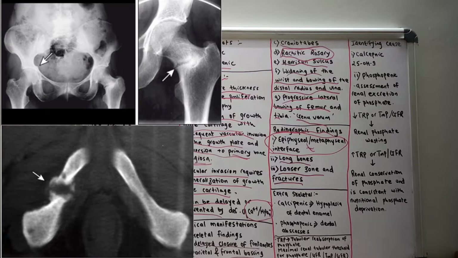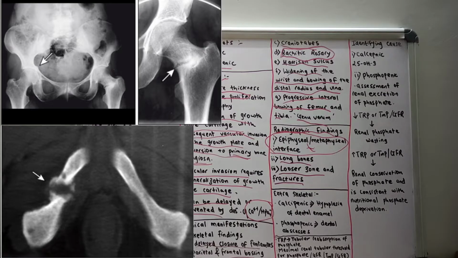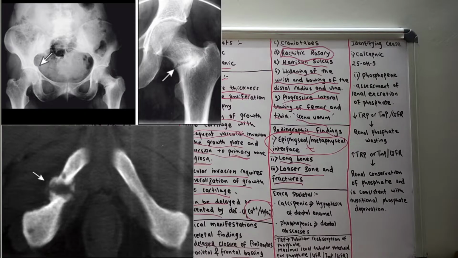You can also see in this picture that there will be pseudo fractures in osteomalacia or in rickets. The first is the plain film image of the Looser-Milkman pseudo fracture of the pelvis and the left femoral neck, shown by the arrow in the patient. The other is the CT scan of the pubic symphysis from a patient with osteomalacia. There is a pseudo fracture, shown by the white arrow, in the superior pubic ramus on the right.